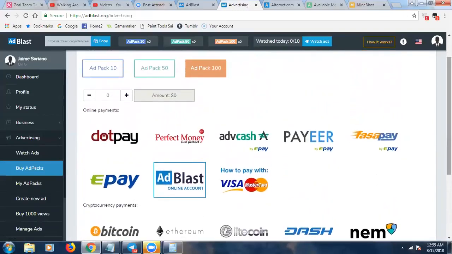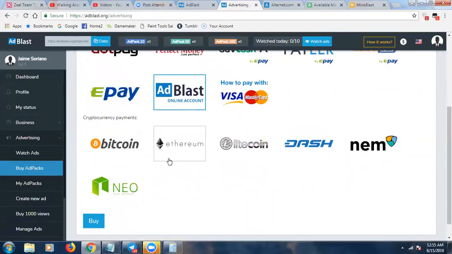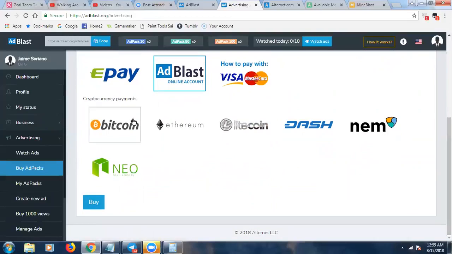If you fund your account, you can basically just use your AdBlast online account, or you can just go directly without funding your account if you don't want to, and just use one of the cryptocurrencies and pay for it. Very similar to other platforms you're probably familiar with. So a couple of ways you can do it. You can fund your account ahead of time, which is what I did, or you can just go ahead and purchase your ad packs, click on the crypto you want, click on buy, and you're good to go. Very simple, very straightforward.